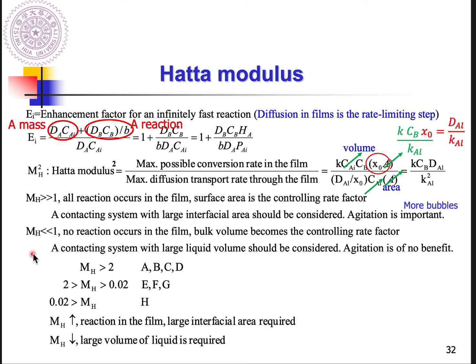But if after calculation MH is very small, smaller than 1, then it tells you the reaction in the film layer is very slow compared to mass transport. So the reaction majorly happens in bulk liquid. Under this situation, even if you generate more bubbles, there is no benefit to your reaction rate.